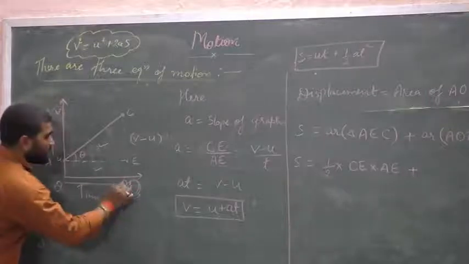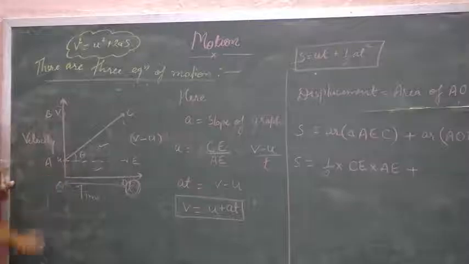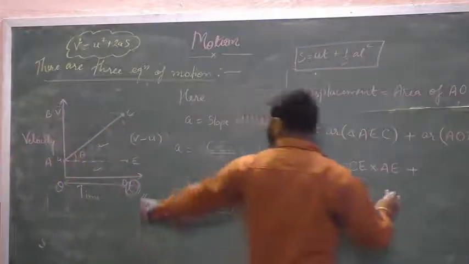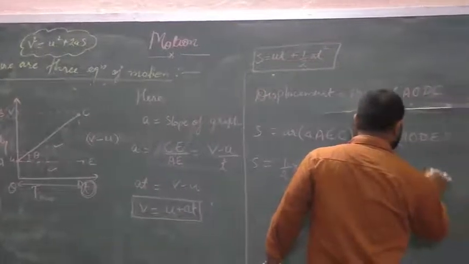In place of length we write t, and in place of breadth we write u, so it equals AO into OD.